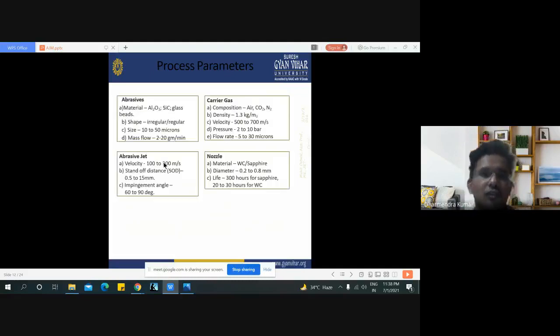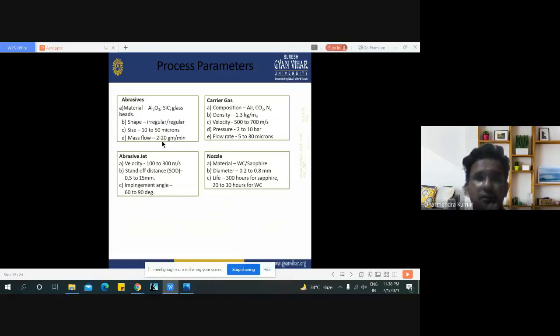Here are also some process parameters like abrasive materials: aluminum oxide, silicon carbide, glass beads. Shape: irregular, it may be irregular or it may be regular. Size 10 to 50 micron, mass flow with the gas 2 to 20 gram per minute.